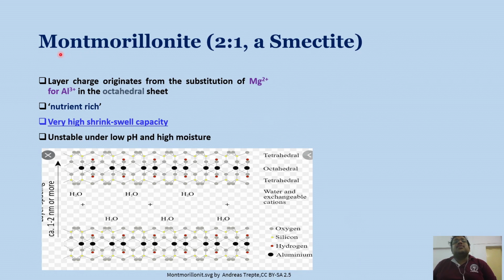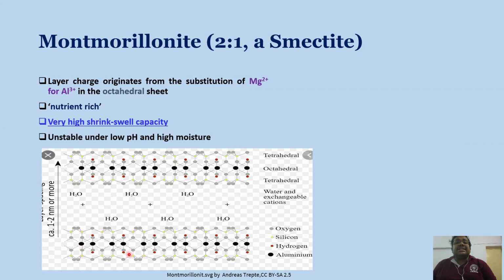So let us discuss one of the most important clay minerals, that is montmorillonite. Montmorillonite is a 2:1 type of smectite, and it develops a negative layer charge. This layer charge originates from the substitution of magnesium for aluminium in the octahedral sheet.